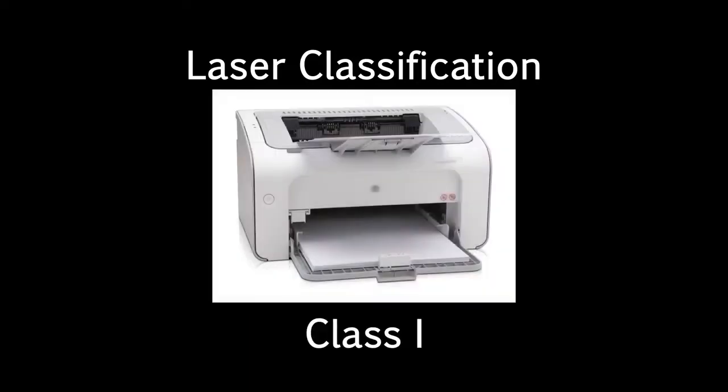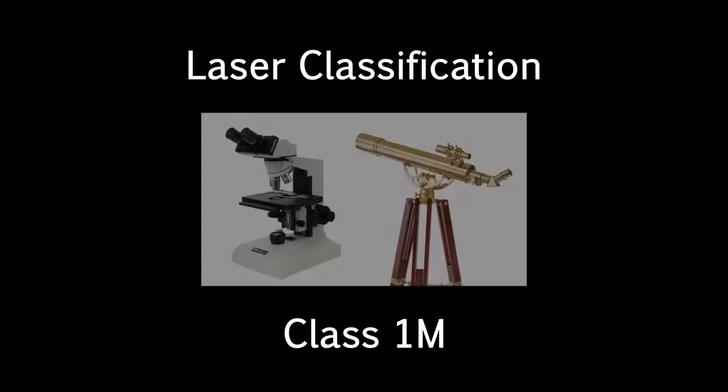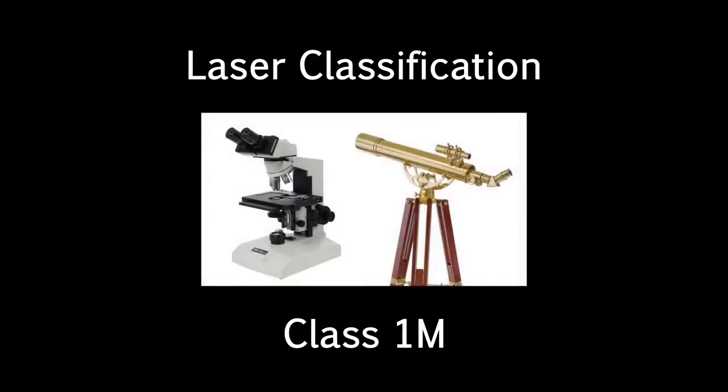Fine. The lowest class, Class 1, represents no hazard. Class 1 products represent no hazard during normal use. This class contains devices such as laser printers and compact disk drives. A Class 1M laser is safe for all conditions of use except when passed through magnifying optics, such as microscopes and telescopes. Class 1M lasers produce large diameter beams or beams that are divergent.